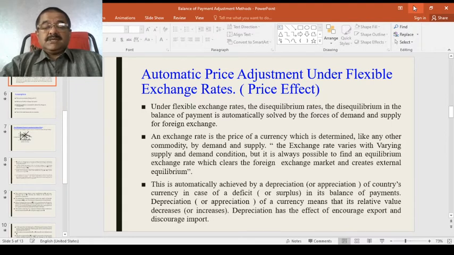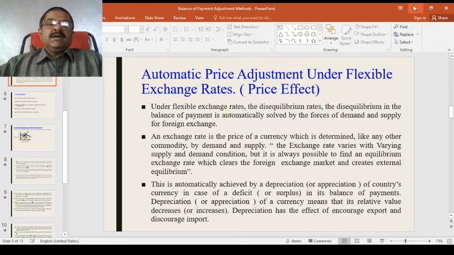When import prices are higher in the US, Americans will purchase fewer goods from the British. On the other hand, lower prices of US exports will increase their sales in Britain. Thus, US exports will increase and imports diminish, thereby bringing equilibrium in the balance of payments.